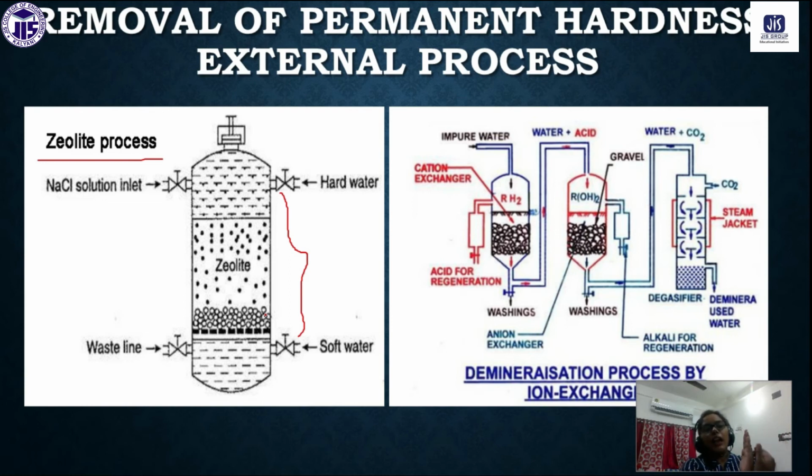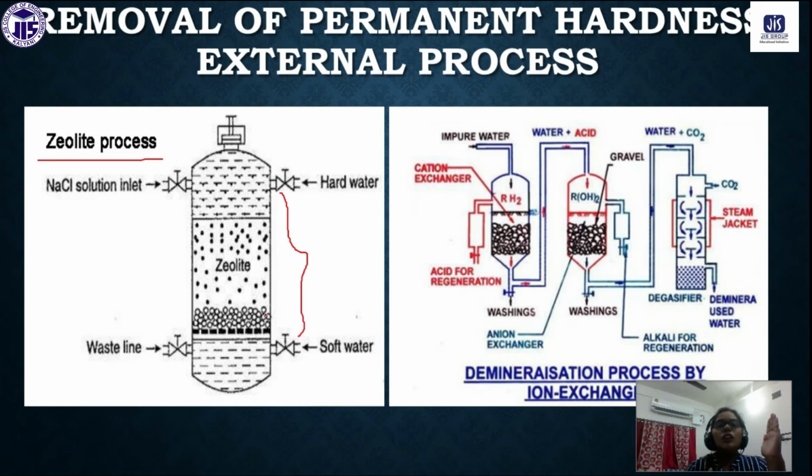So from the outlet, whatever water we are getting will be free from calcium and chloride, because all the calcium and chloride will be stuck in the porous sites. Zeolite has different porous sizes, and that is the most advantageous thing.